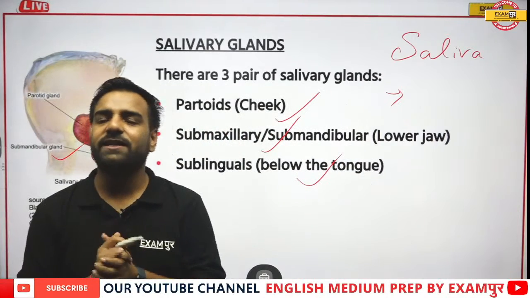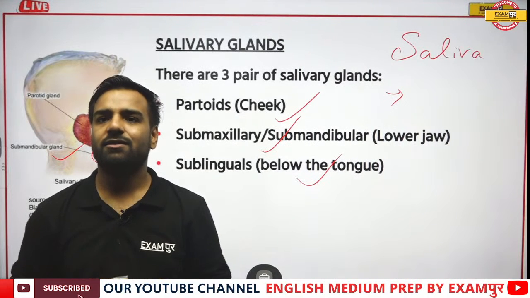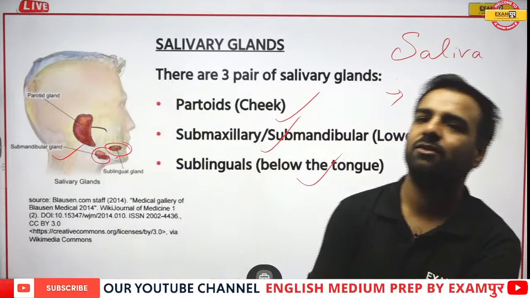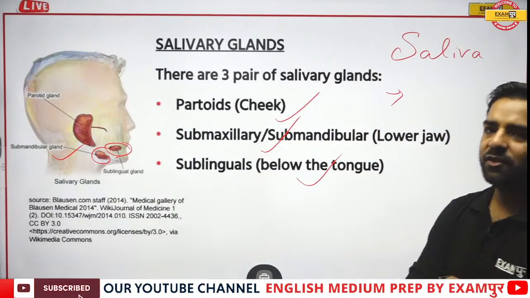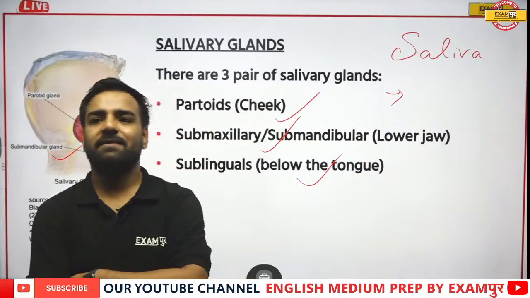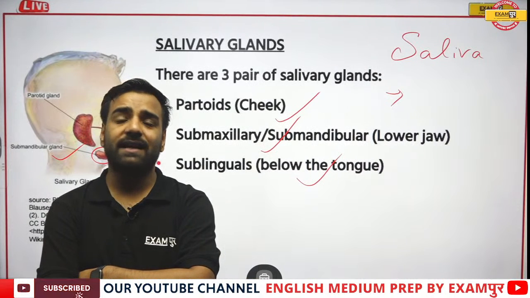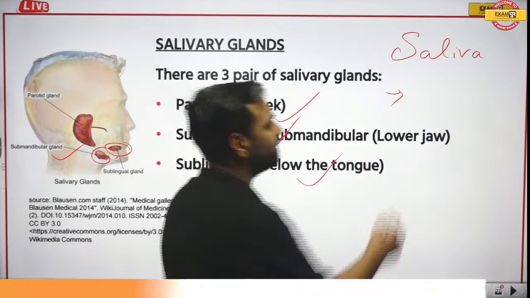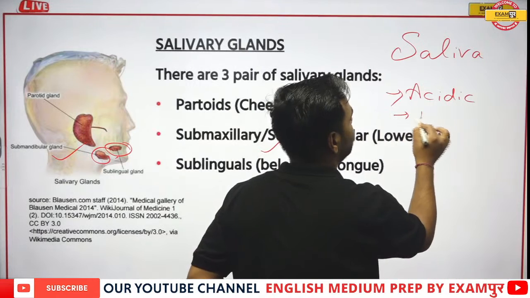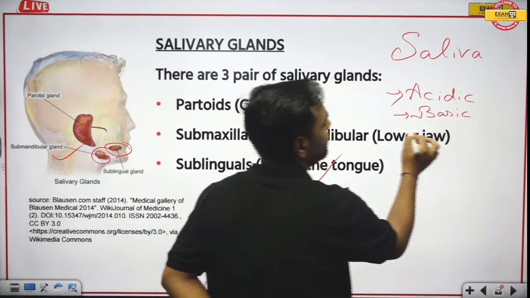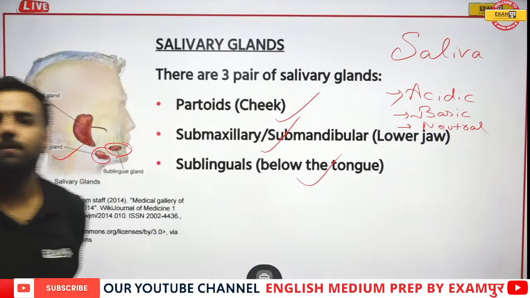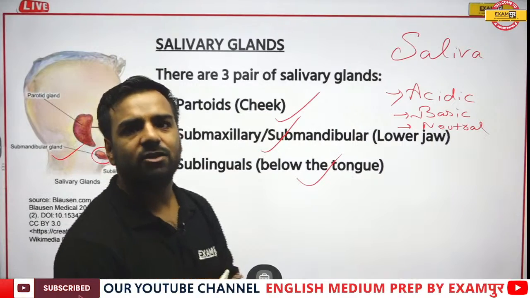I have already told about its pH value, isn't it? Ilma is the one who has given the answer in the first go, and it is neutral. So Ilma is the first one to answer this. HR, you are quite late this time. I'm not asking acidic, let me write for you. I'm asking whether it is acidic in nature, basic in nature, or neutral in nature. So this was my question. Sana is with neutral, HR is also with neutral.